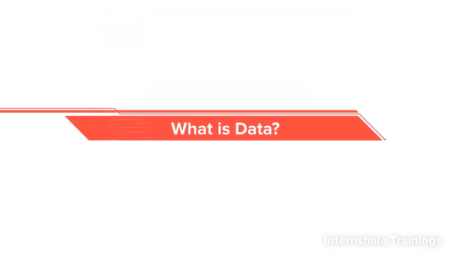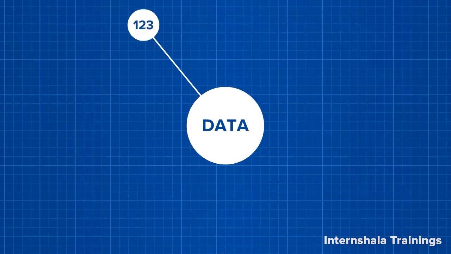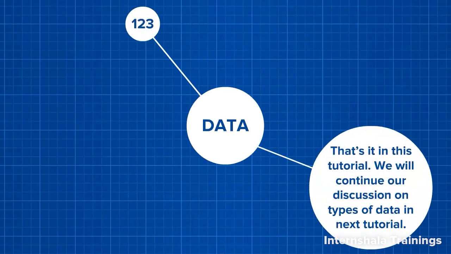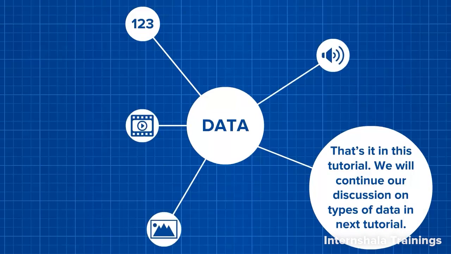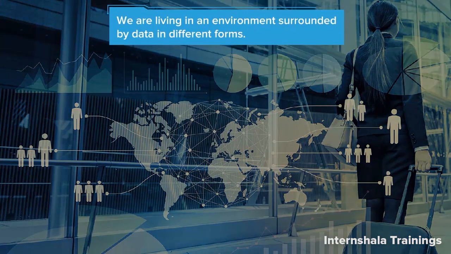What is data? As we learnt earlier, data is information about something. This information can be in the form of number, text like character, words, sentences, paragraph, etc., image, audio, or video, and so on. And this information is available everywhere. In fact, we are living in an environment surrounded by data in different forms.